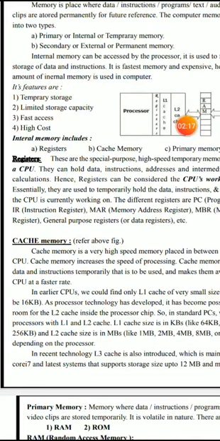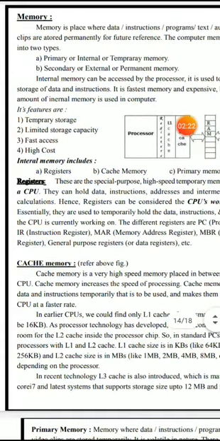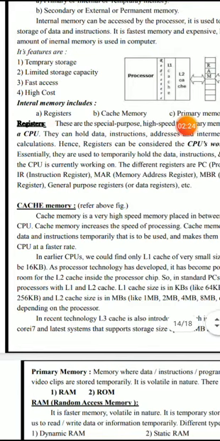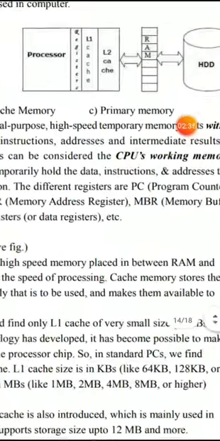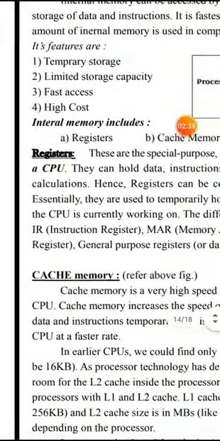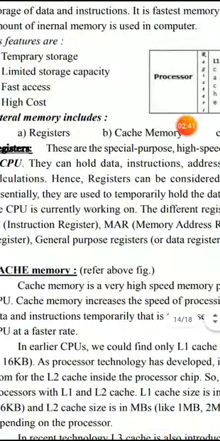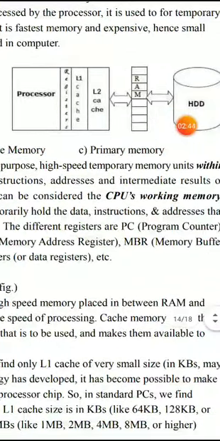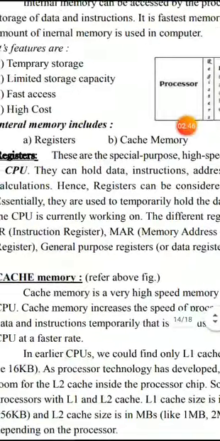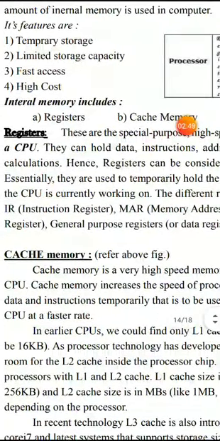The internal memory includes registers, cache memory, and primary memory. Registers are temporary storage devices on the motherboard of a computer system, and they are used to hold data, instructions, addresses, and intermediate results during calculation. Hence, registers can be considered as the CPU's working memory.